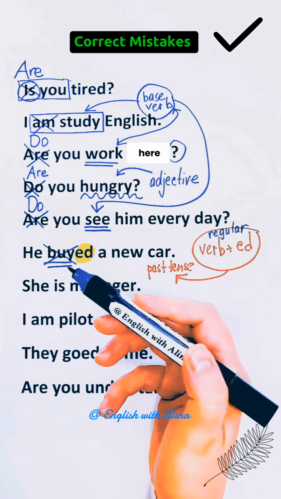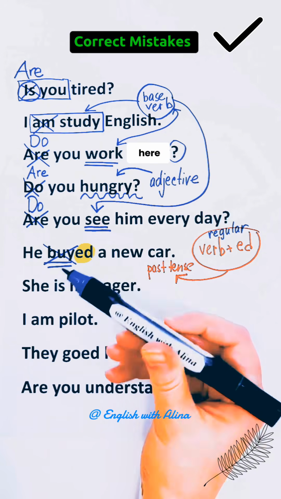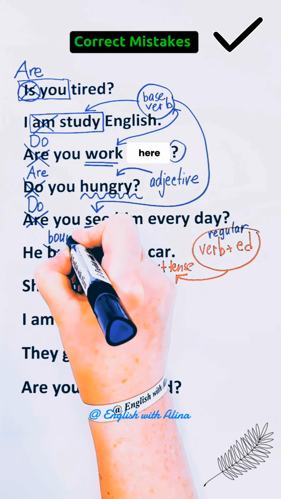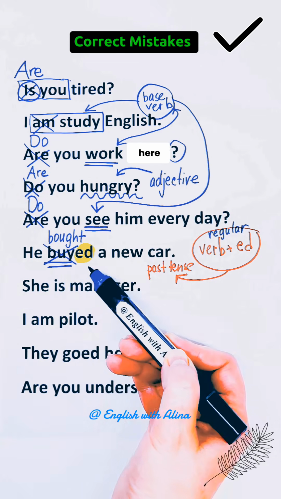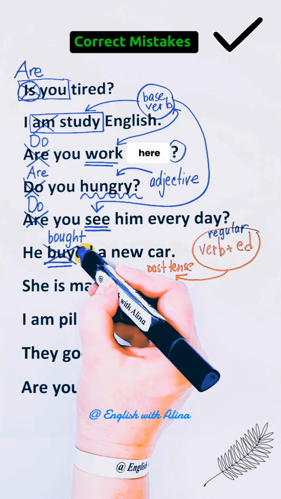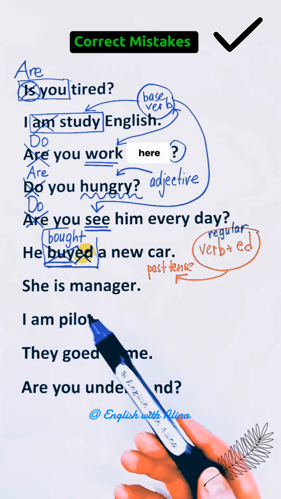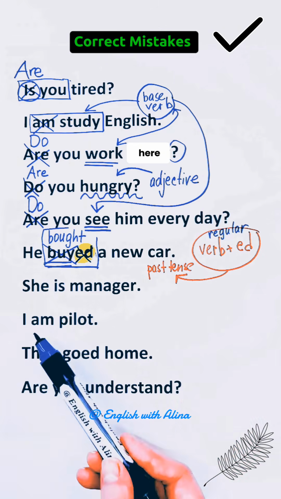Because buy is an irregular verb, we need to use a different form. The past of buy is bought. He bought a new car. He bought. You need to remember this form. He bought a new car.